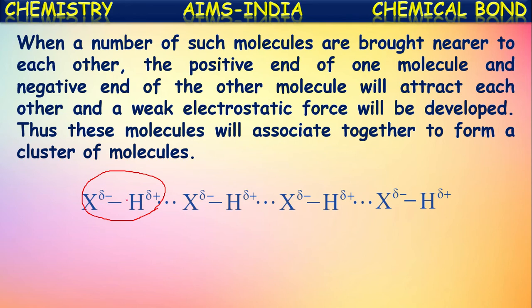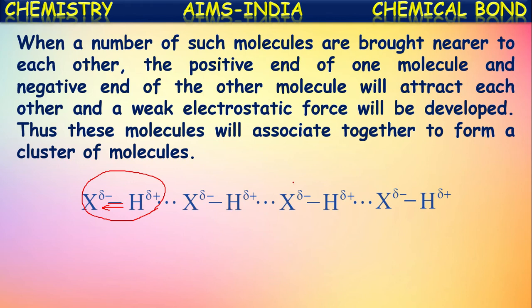But out of these two atoms, fluorine, oxygen or nitrogen, being more electronegative, will pull the pair of electrons towards it slightly. Because of that, it will get a slight negative charge, whereas hydrogen gets a slight positive charge. Thus, the covalent bond formed between these two is called a polar covalent bond.